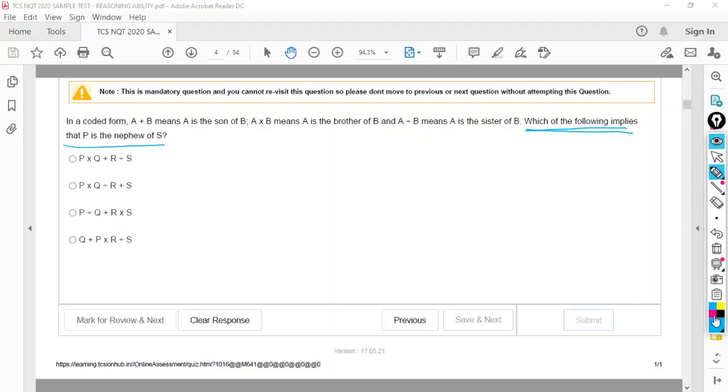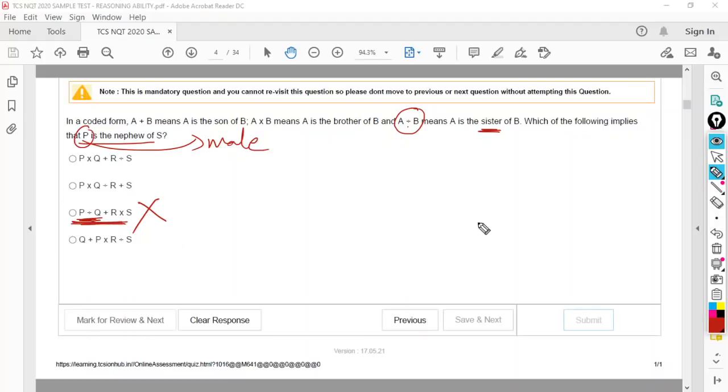But though you have to go by options, we have a technique called eliminating some options. If any option is not satisfying, we can eliminate that. What do you mean by not satisfying? Here P has to be the nephew of S. If P has to be the nephew of S, P must be male. Now if you see in the third option, when P and Q are connected by division, division is saying sister. That means in the third option, P is the sister of Q. That means P is female. So here P cannot be female. If P has to be the nephew, P must be male. So without doing anything, we have eliminated the third option.